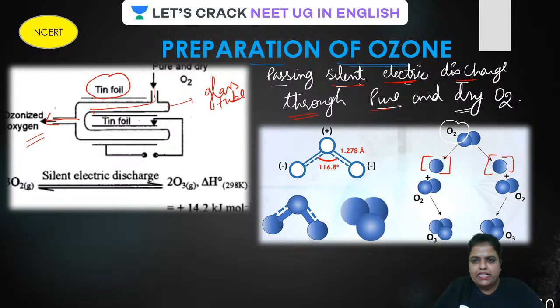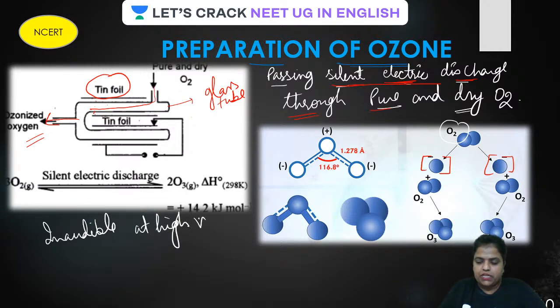The silent electric discharge actually means what? It is an electric discharge in air at very high voltage. The voltage is very high, and remember it consumes a large amount of energy.